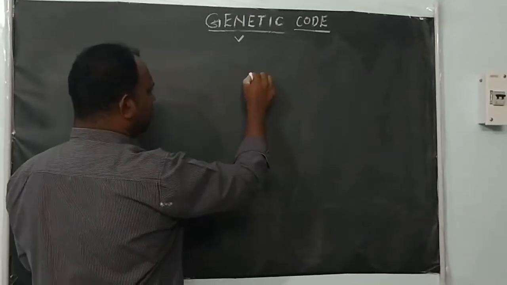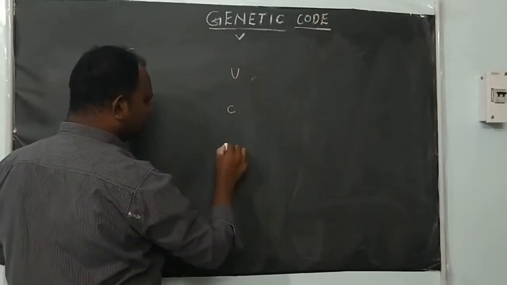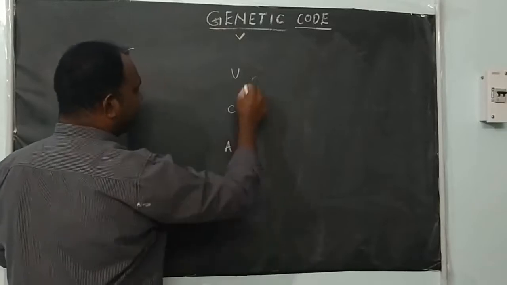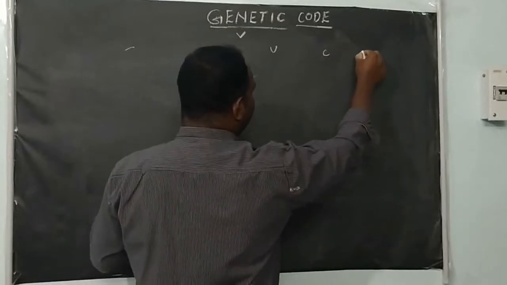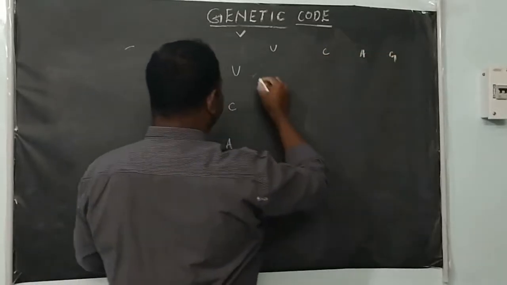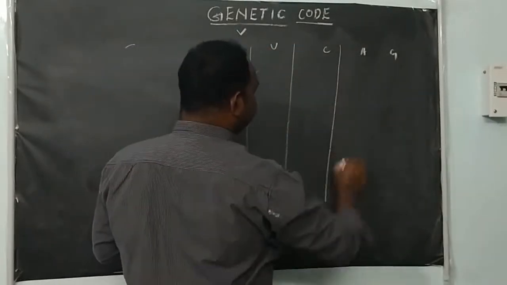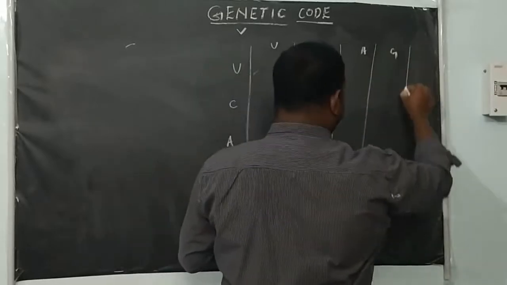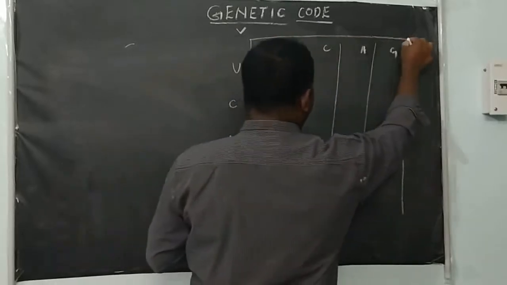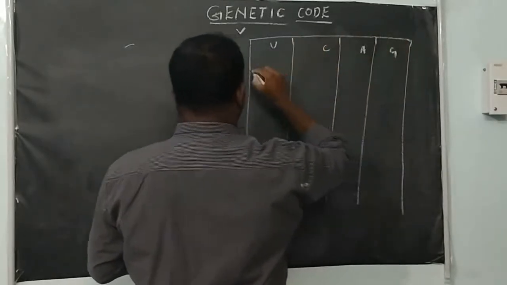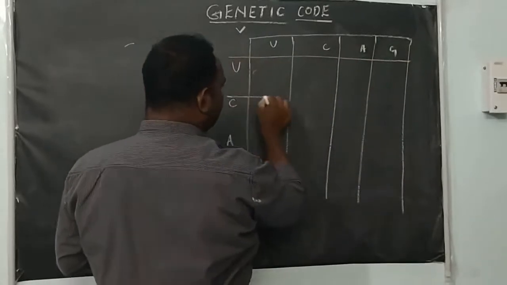The first position letter is U, C, A, G, don't change this order. The second position is U C A G. This is the first column, second column, third column and fourth column. You can write the checkerboard for the genetic code like this.